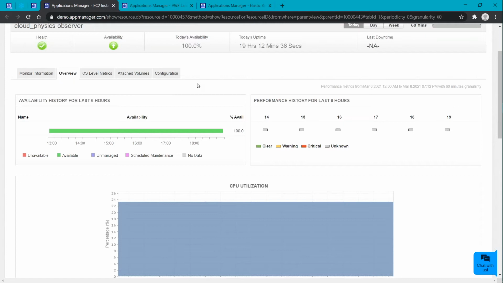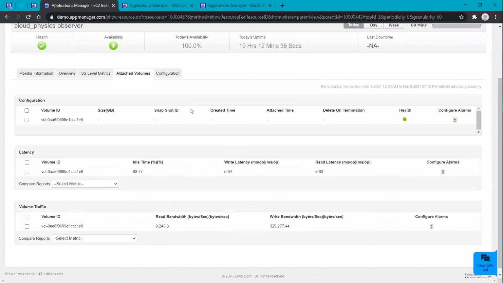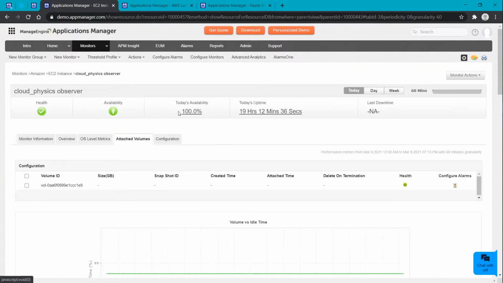So if you wanted to monitor your OS level metrics, make sure that the CloudWatch agent has been deployed. Moving to the attached volumes, here you will be able to see all the volume related information. So it gives you more idea about the EBS volumes that have been present in the EC2 instances.